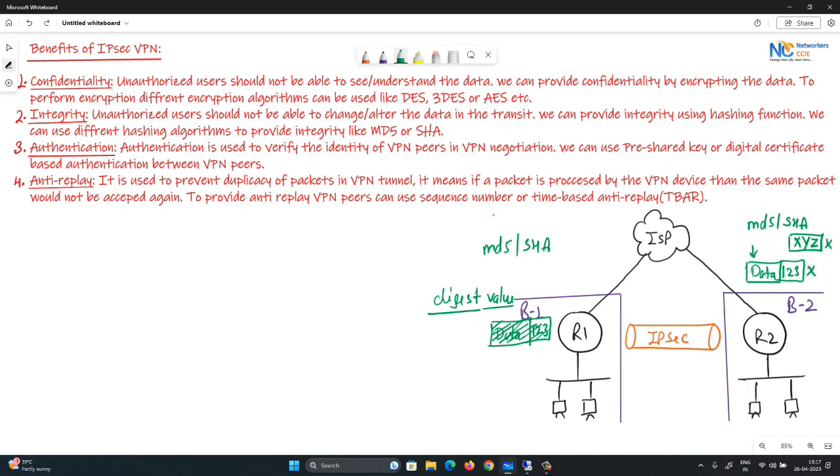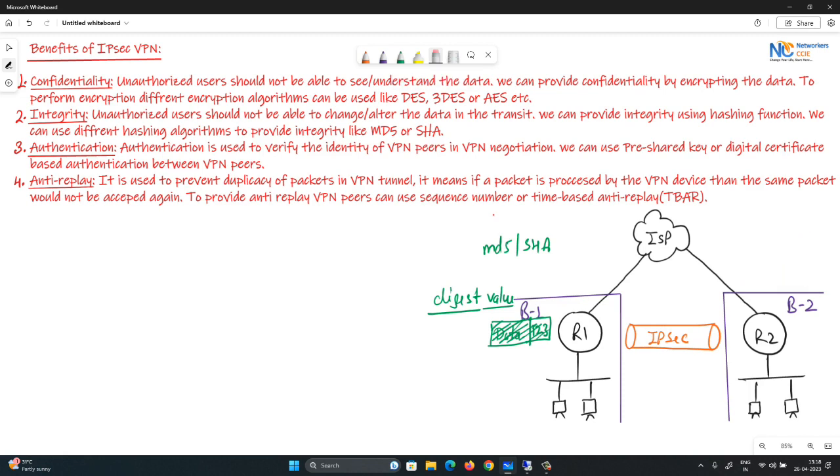Means when the sender sends any data through the tunnel, it will calculate the digest value using a hashing algorithm like MD5 or SHA, and it will send the packet through the VPN tunnel. When the receiver receives the packet, it will verify the digest value. It will calculate the digest value again, and match the received digest value and the locally calculated digest value. If they are matching, it means packet integrity is not compromised. If they are not matching, it means packet integrity is compromised and this packet will be discarded. Okay, this is how integrity is verified.